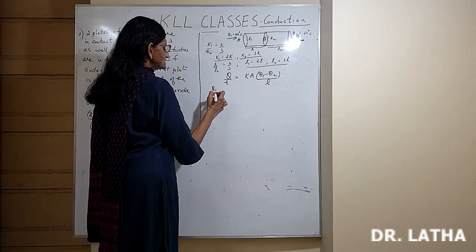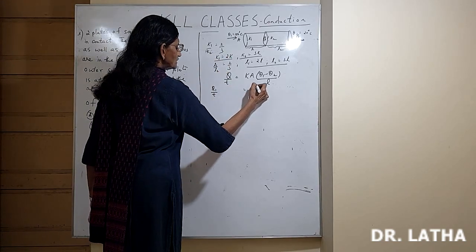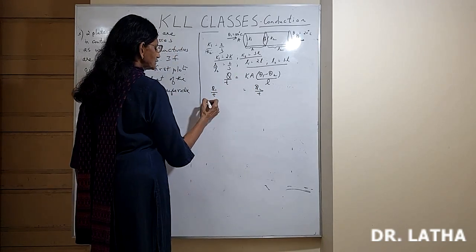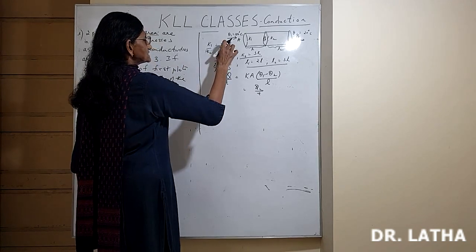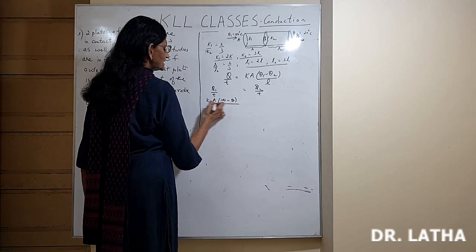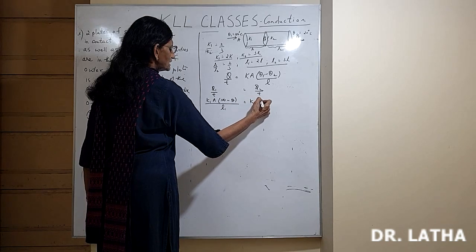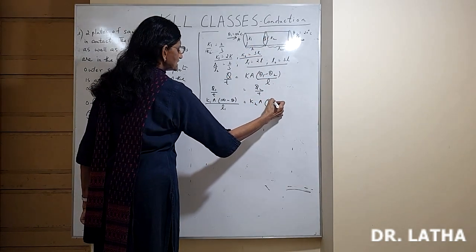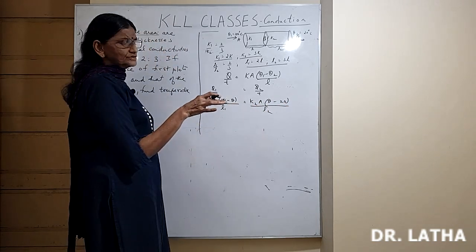Q1 by T, that is the heat conducted per second through the first material, is equal to Q2 by T. So formula this. So K1, area same, so A. Then here what's the temperature at the two ends? 100 minus theta divided by L1 will be equal to K2A. Then naturally theta is more than 20. So theta minus 20 divided by L2. We have to solve for theta.